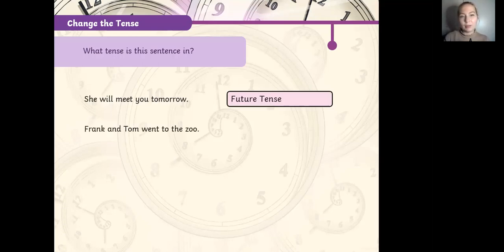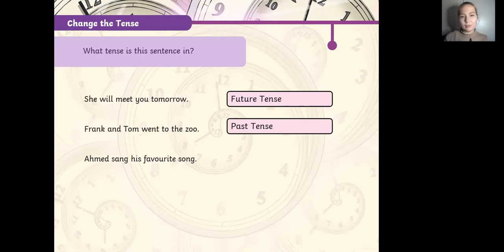Frank and Tom went to the zoo. So go and gone. As you remember, for past simple tense, we use the second form. And this is an irregular verb, right? So this is past simple. Ahmed sang his favorite song. This is also considered to be past simple, right? So past simple, yeah, why? Because this is also an irregular verb. So sing, sang, sung, right?